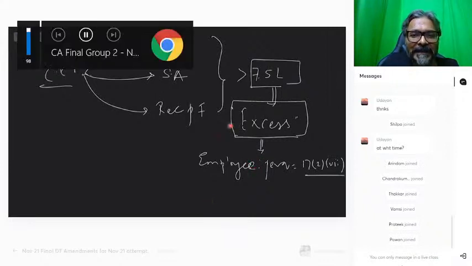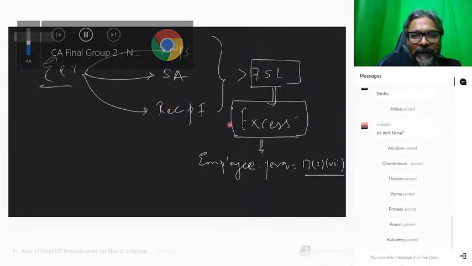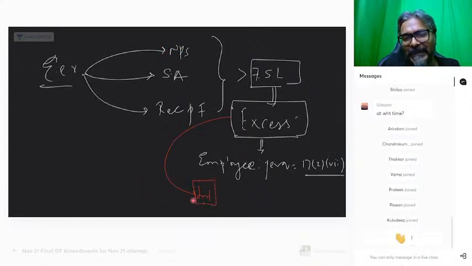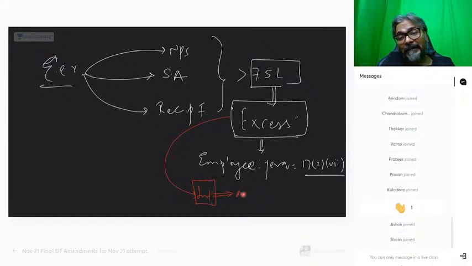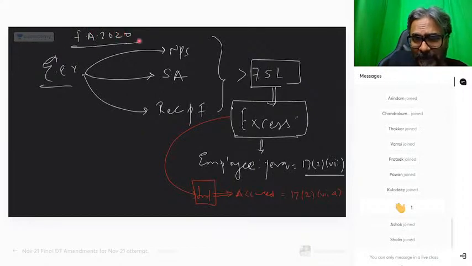Now, on this excess amount, students, be careful. On this excess amount, there would also be interest. On this excess portion, the interest would also get accrued. Whatever interest gets accrued will be taxable in the hands of the employee under section 17(2)(viia). This was the amendment of the Finance Act 2020. Okay? Now students, notice one thing.